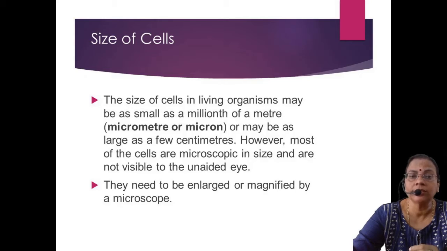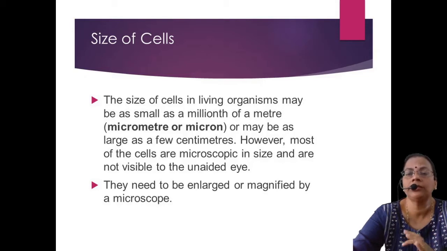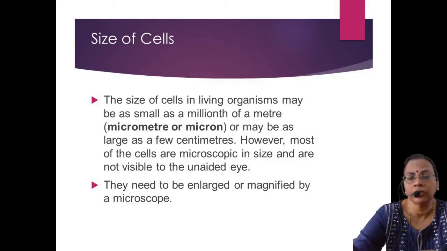1 micrometer is 1 millionth of a meter. That means 1 meter is divided into 10 lakh parts, and 1 by 10 lakh will be the size of a micrometer. A typical cell will be within the range of 10 microns. Normally bacteria are less than 5 microns. But a hen's egg is up to 4 or 5 centimeters in length.